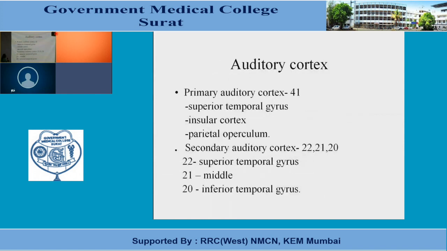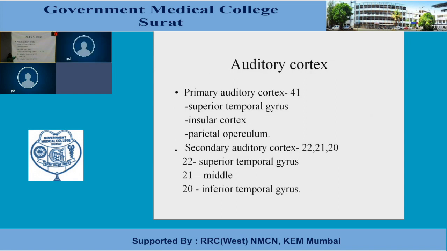Now, the primary auditory cortex. The auditory radiations terminate in the primary auditory cortex, which is area 41 present in the superior temporal gyrus, and some of the fibers terminate in the insular cortex and parietal operculum. The function of the primary auditory cortex is perception of sound. Further analysis takes place in the secondary auditory cortex.